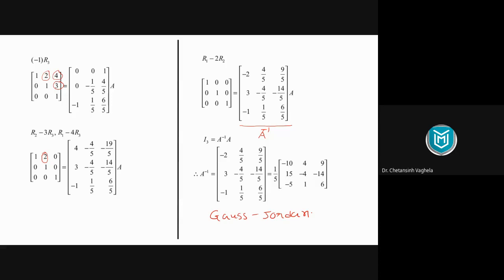Also this method is very good for programming purposes, right? If you want to make a computer program for this method, it's very easy compared to the previous method. So because of these two reasons, this method is more suitable if you want to calculate the inverse of any matrix, and it is also suitable for larger matrices. Once you create a computer program for this, it will calculate the inverse for 10 by 10, 100 by 100 also. That's why we should choose this method when we want to find the inverse of any matrix.